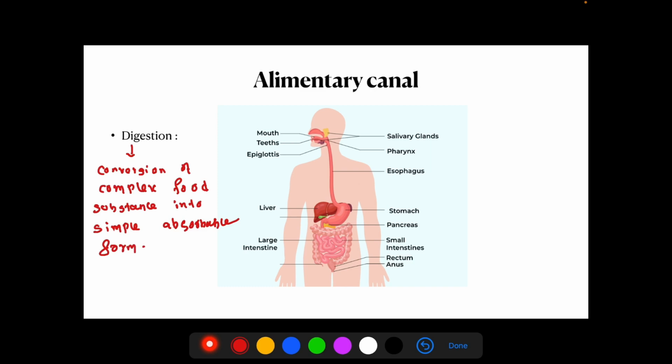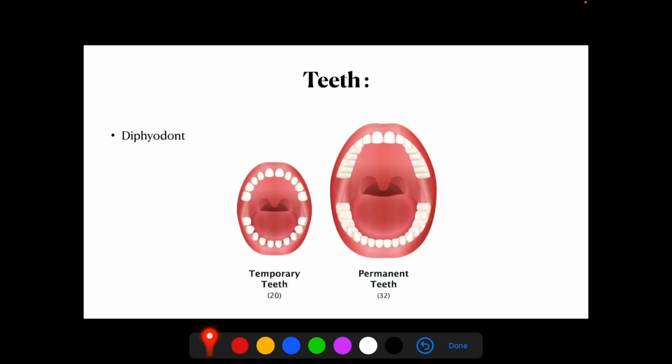Next, alimentary canal. The alimentary canal starts from mouth to anus. In the passage you have a pharynx, then esophagus, followed by stomach. We also have small intestine, large intestine, rectum and anal canal. So it's from mouth to anus. We also have salivary glands, liver, pancreas. These are the three glands. We have salivary gland, liver and pancreas.